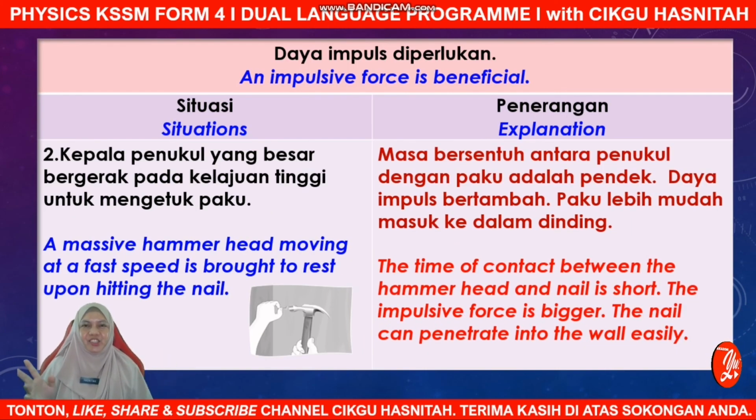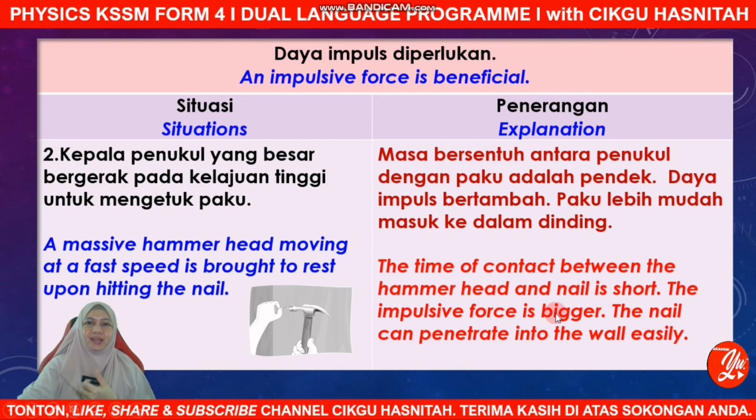And now let's check on the second situation where the impulsive force is required or beneficial. You can see there is a massive hammerhead moving at a fast speed that is brought to rest upon hitting the nail. Both nail and hammer have a very hard surface since both are made of metal. So what can you say about the time of impact? Time of contact.